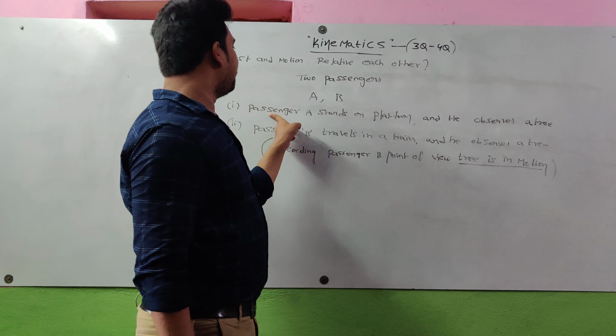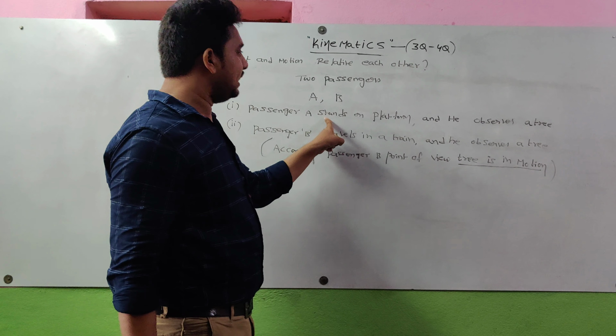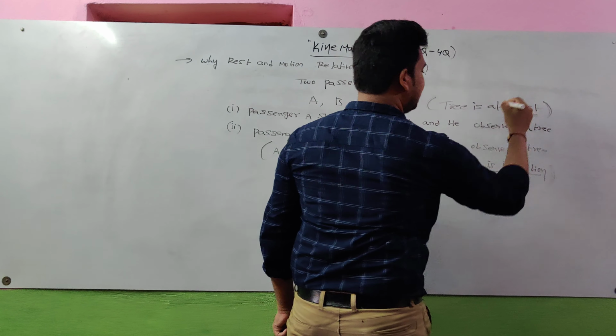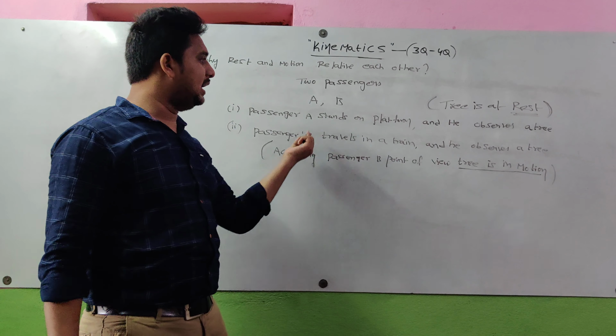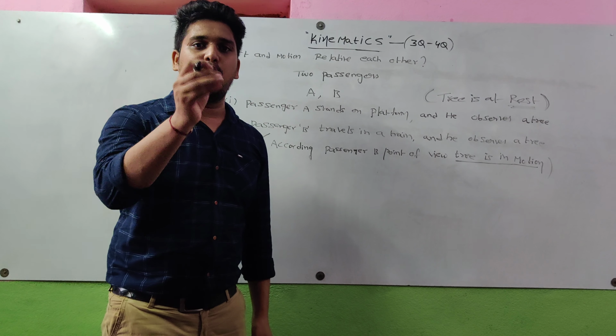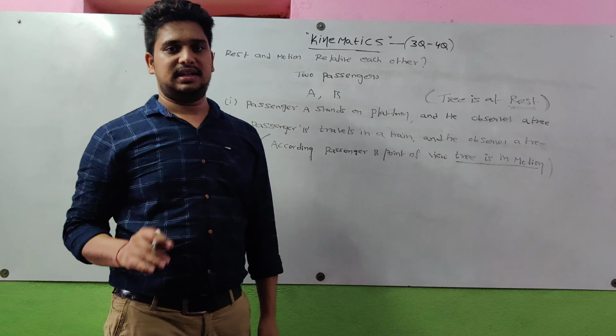According to passenger A's point of view, the tree is at rest. According to passenger B's point of view, the tree is in motion. That means both observers' points of view are correct. So no one is wrong here. Both observers are correct.